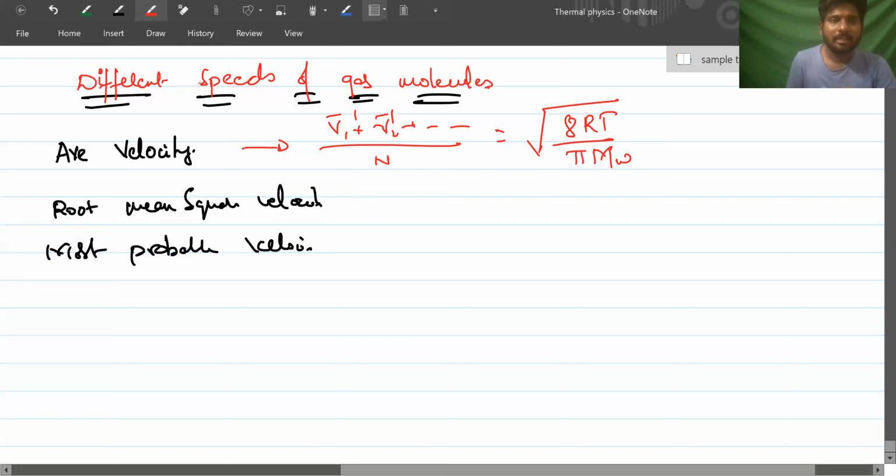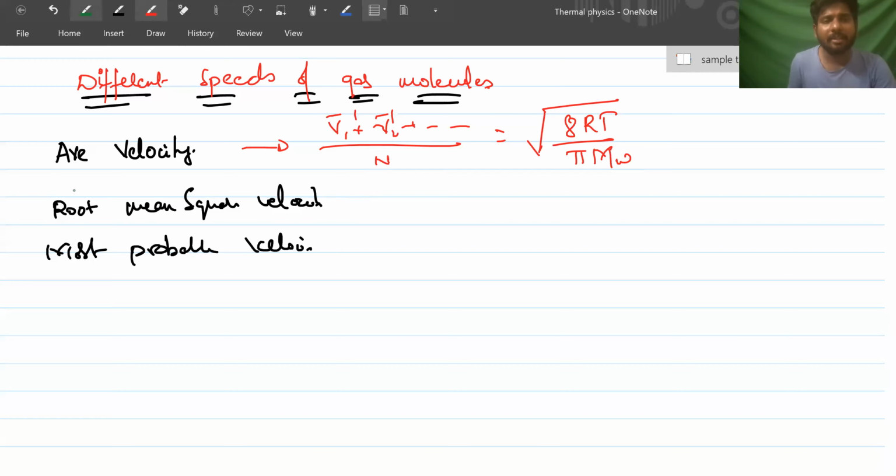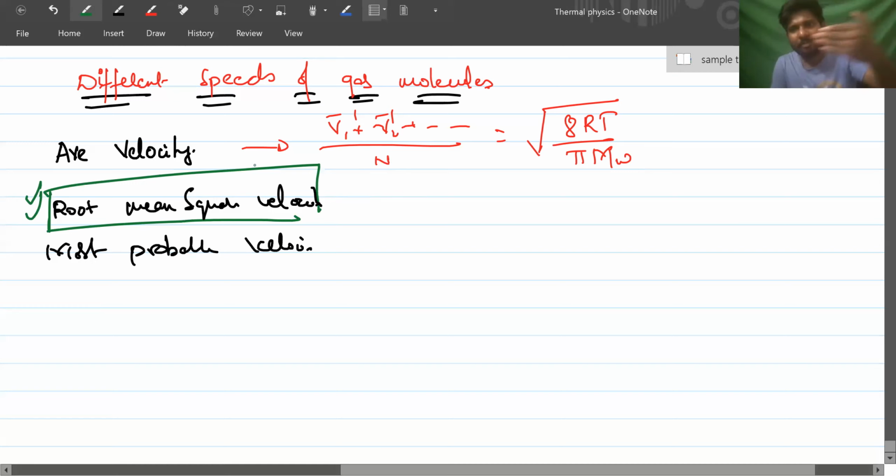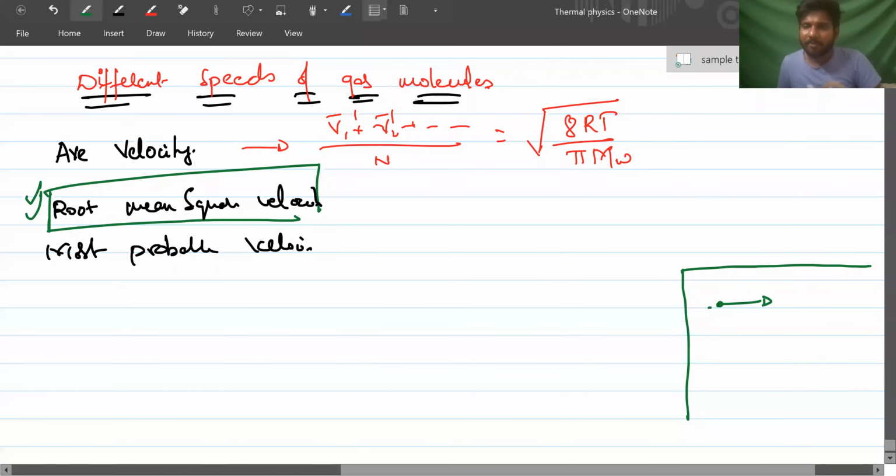So why did they introduce root mean square velocity? This is highly important. Suppose I take two particles. One particle is coming from left to right at 3 meters per second, and another gas molecule is coming from right to left at 3 meters per second. In vector form, this is 3 i cap and minus 3 i cap.